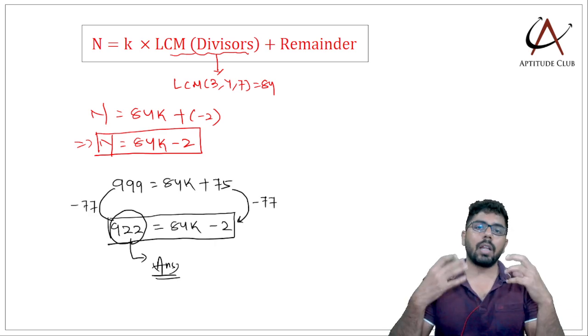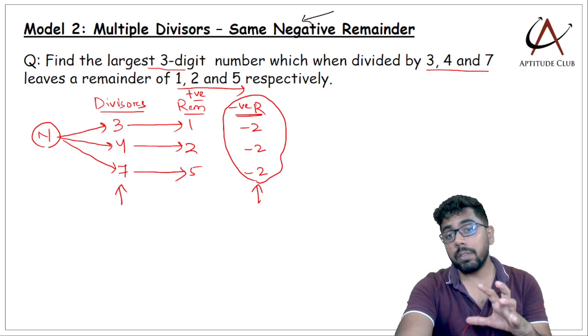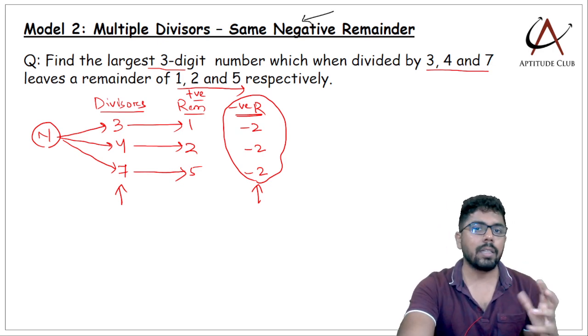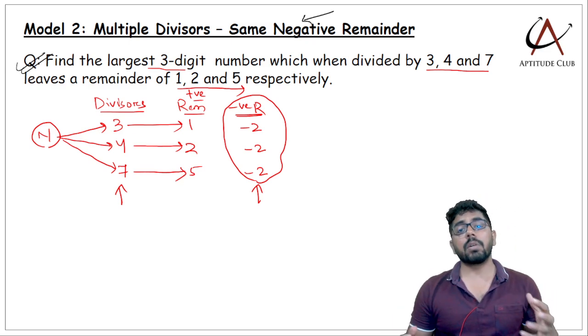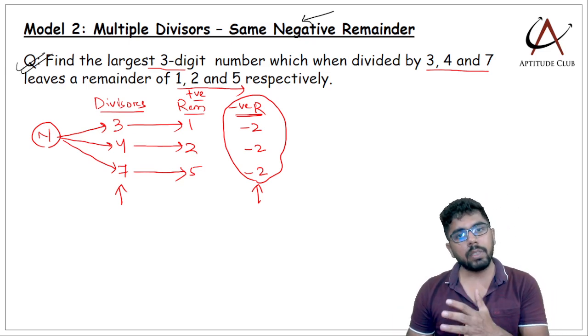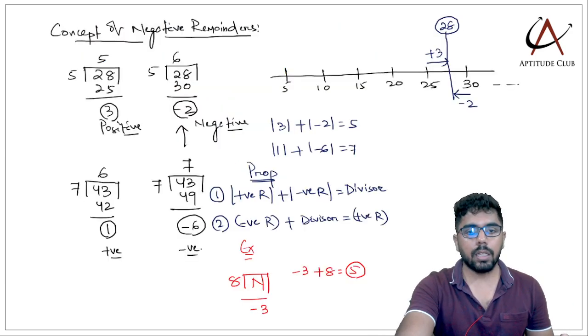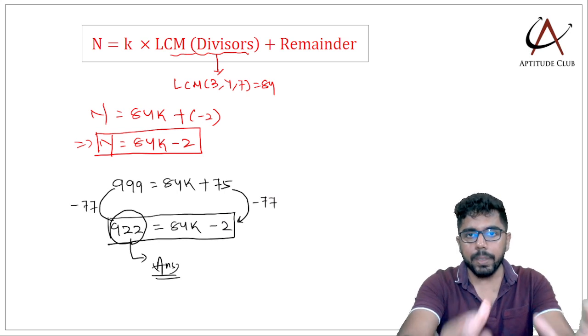Our question was to figure out the largest 3-digit number which when divided by 3, 4 and 7 leaves remainder 1, 2 and 5 respectively, and that is 922. I can rephrase this question as the largest 3-digit number which when divided by 3, 4 and 7 leaves a remainder of minus 2 in each case, and I'll arrive at the same answer. So I hope it is clear.